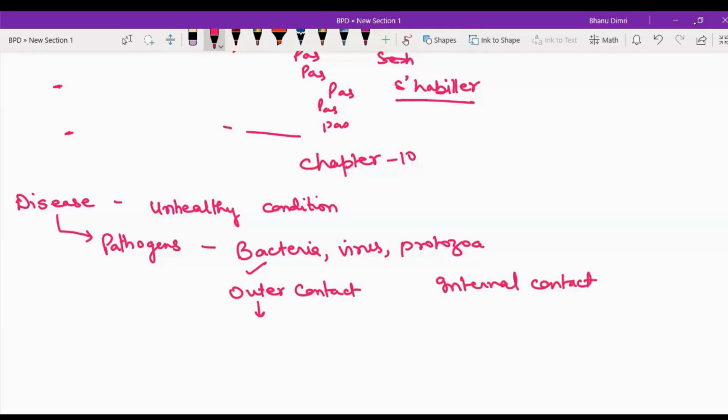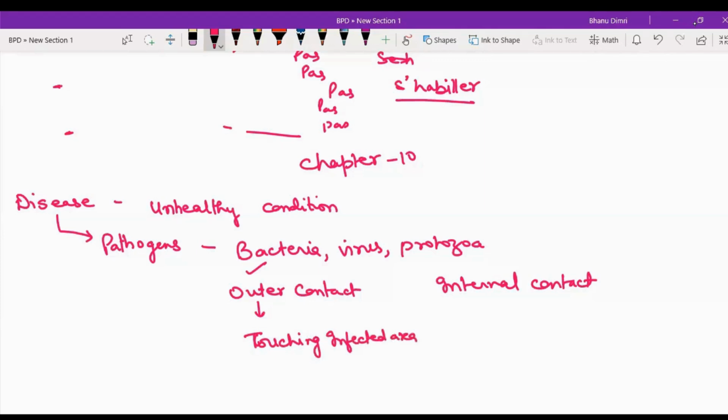If I say direct contact, how are they passed from the pathogen to your body? Outer means, suppose, by the touching of something, right? Touching of the infected area.